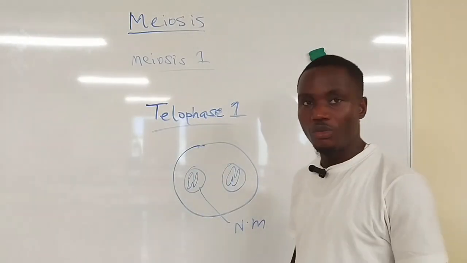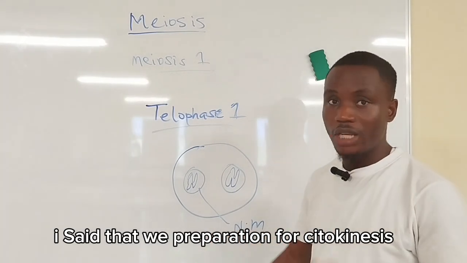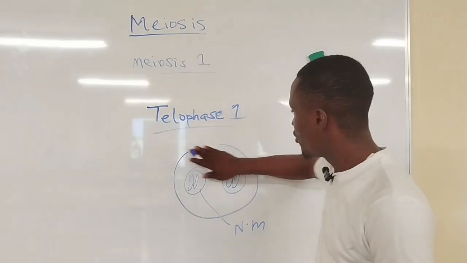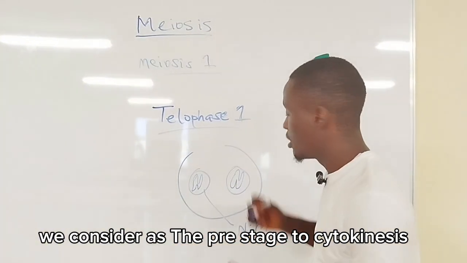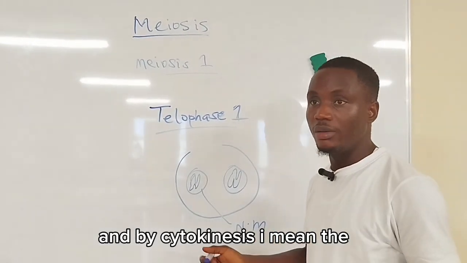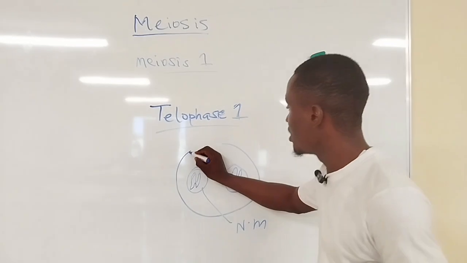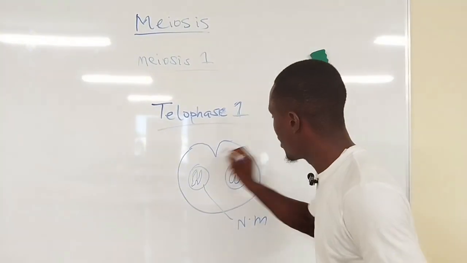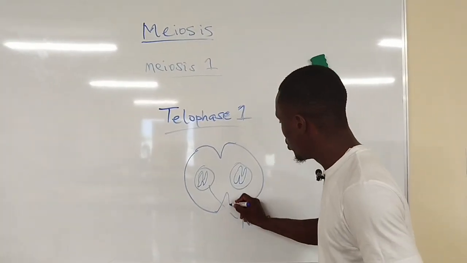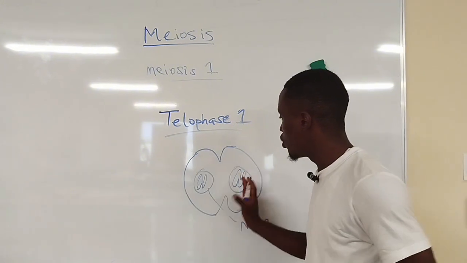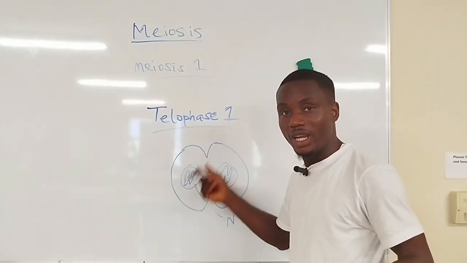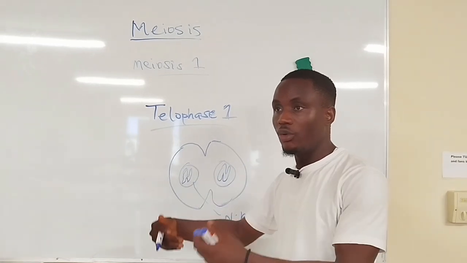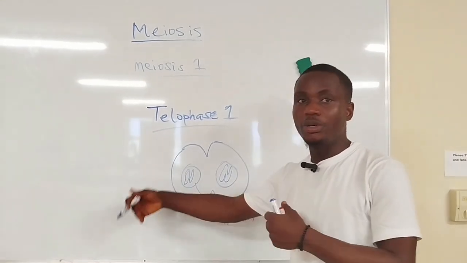So apart from the formation of the nuclear membrane, I said that with preparation for cytokinesis, it is during this telophase stage that we consider the pre-stage to cytokinesis. And by cytokinesis, I mean the division of the cytoplasm into two, so that we have something like this now, making sure each daughter cell will be split into two equal halves, having its own cytoplasm, so that the organelles there will function for each cell separately.